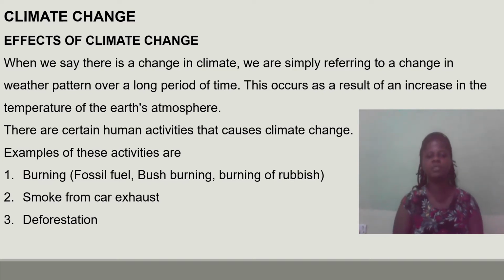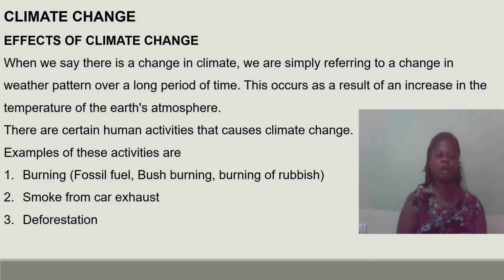There are certain human activities that cause the change in climate. For example, burning of fossil fuel, bush burning, burning of rubbish, smoke from car exhaust, and then deforestation are some examples of factors that contribute to the change in climate.